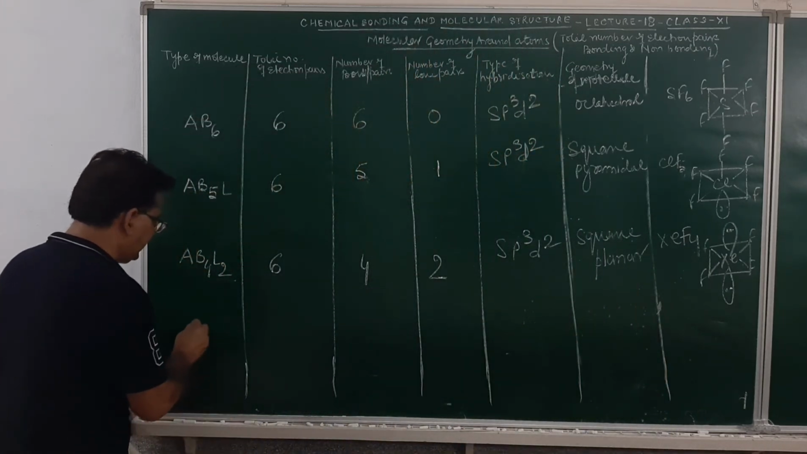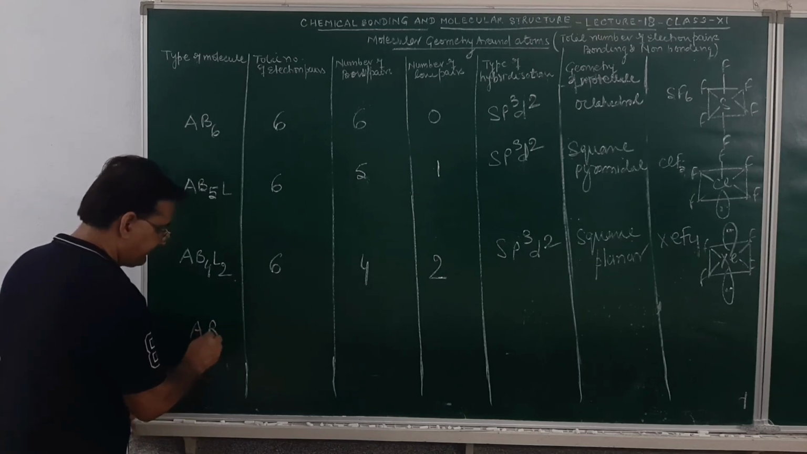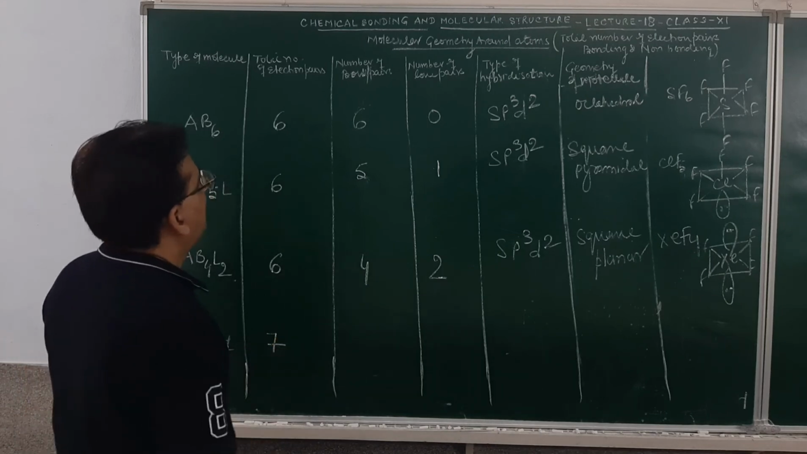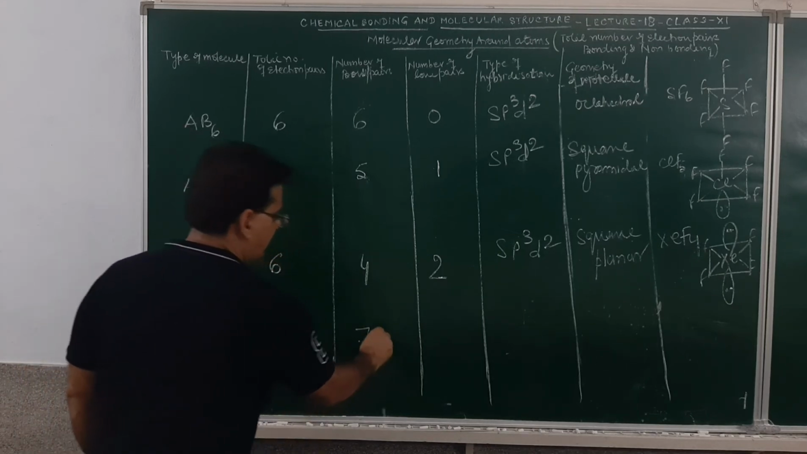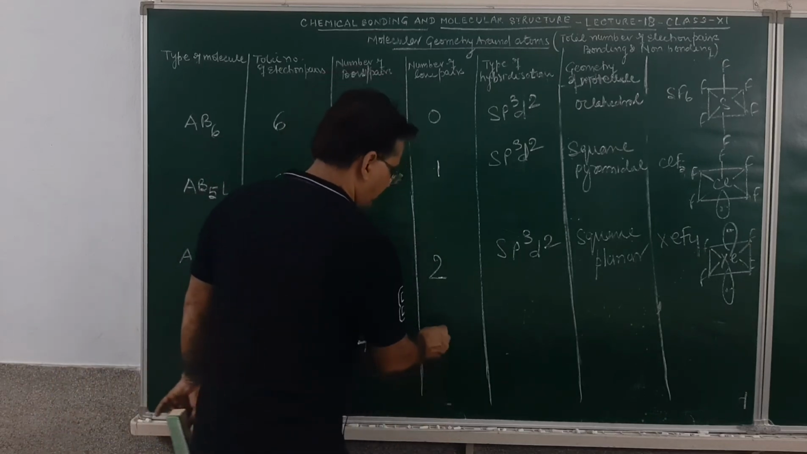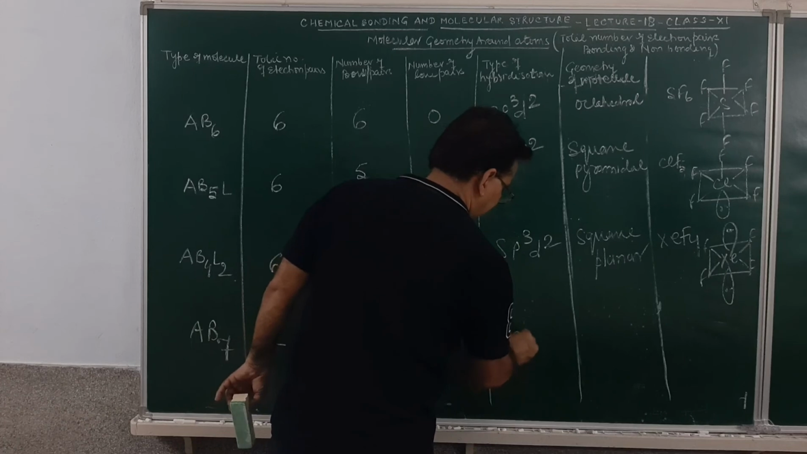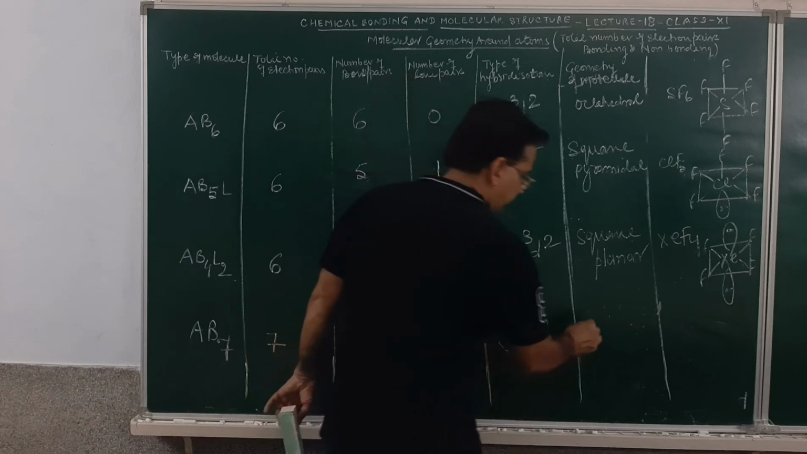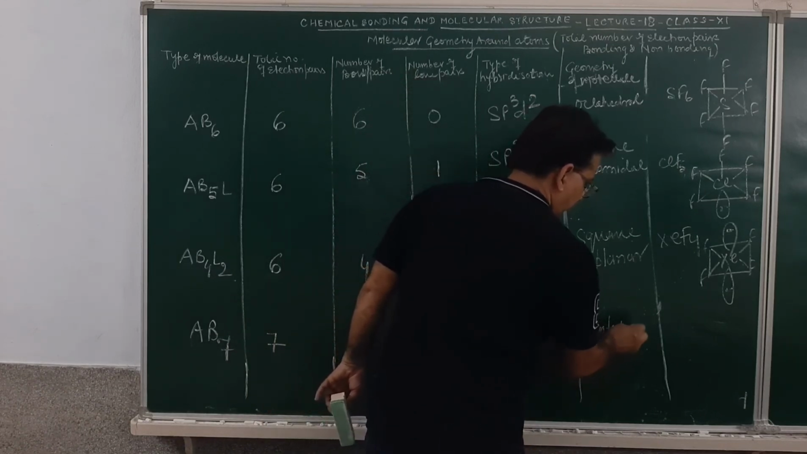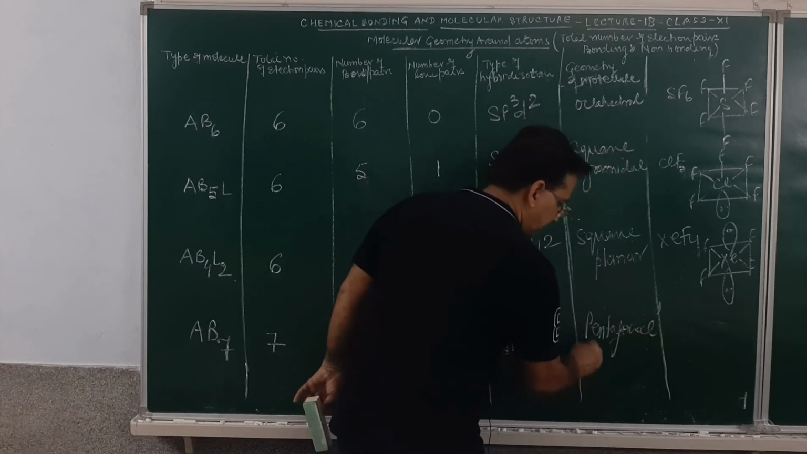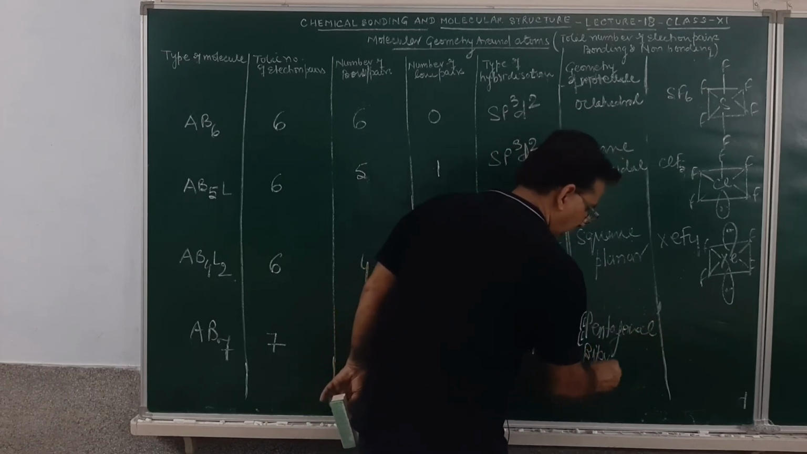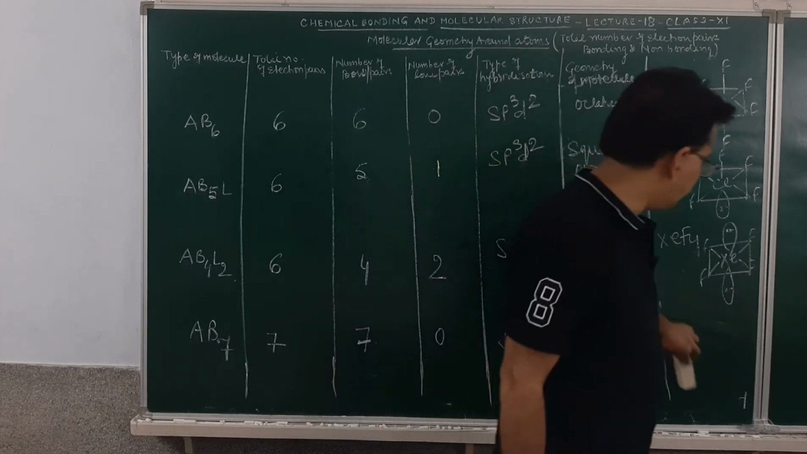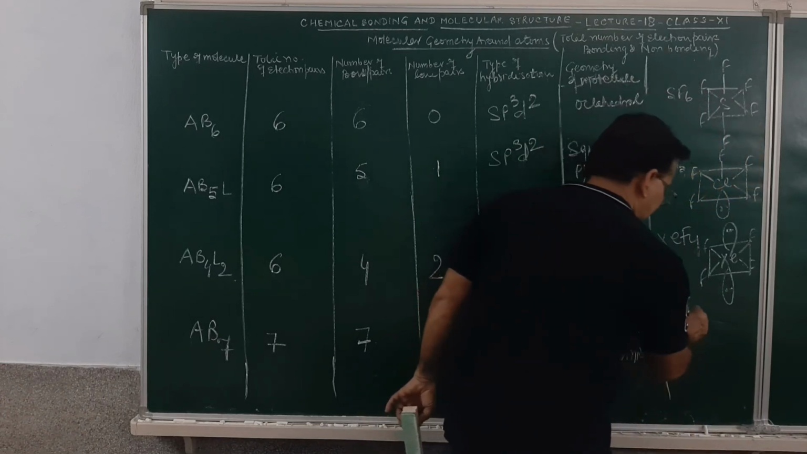And the last will be a molecule of the kind AB7. In an AB7 kind of molecule, total number of electron pairs will be 7, number of bond pairs will be 7, number of lone pairs 0. Type of hybridization sp3d3, and this is pentagonal bipyramidal geometry. What will be the shape of the molecule? Example of the molecule will be iodine heptafluoride.